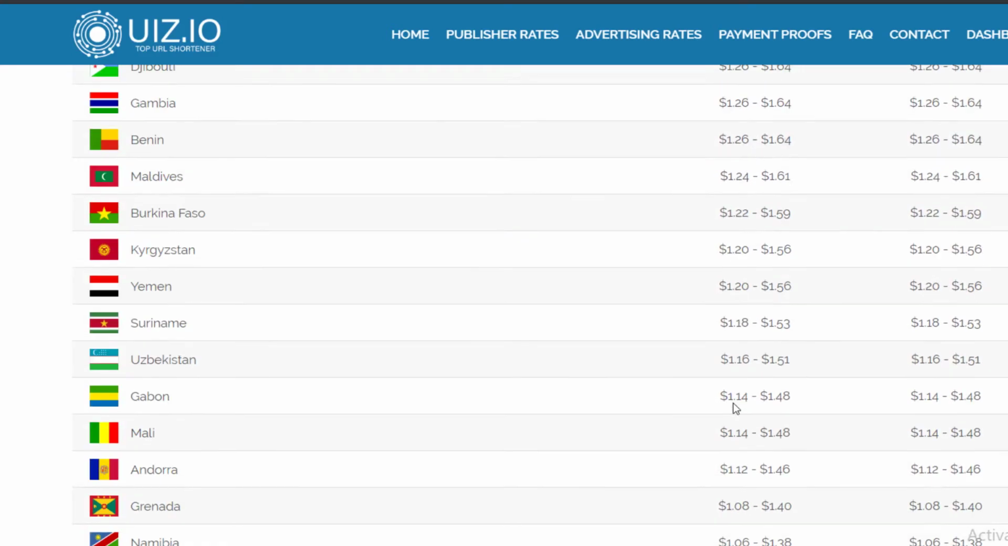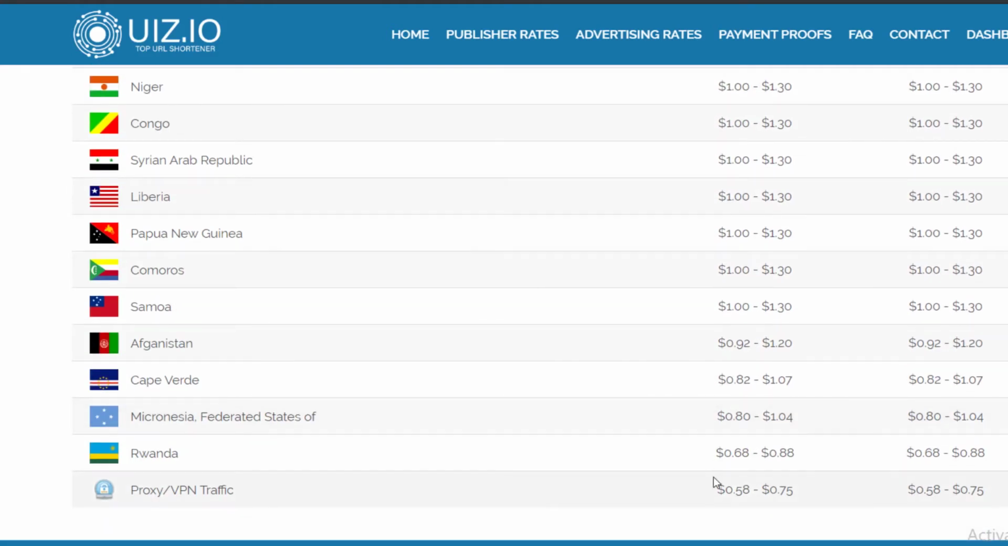This is the lowest amount they can go with, 58 cents, and that's from VPN traffic. If they're using VPN traffic, you're going to get 58 cents. So people who use a VPN, it's going to be a lesser amount, but you can see Rwanda is 68 cents and Afghanistan is 92 cents. So that's about the payout rate that you can get.